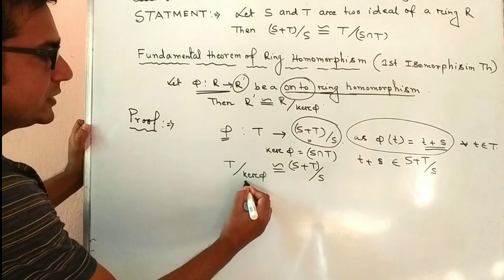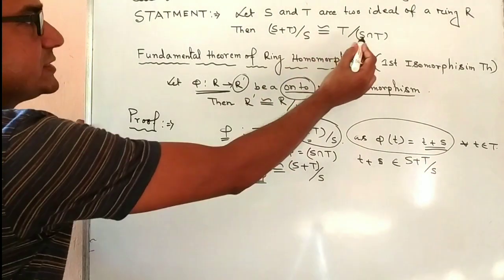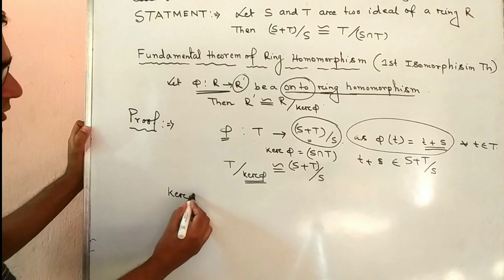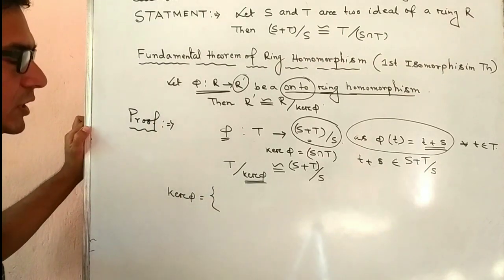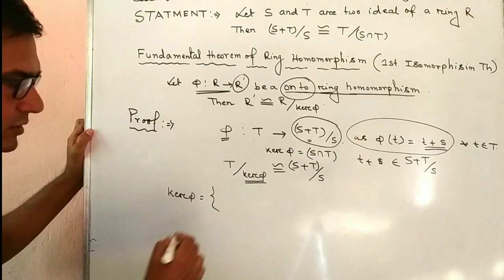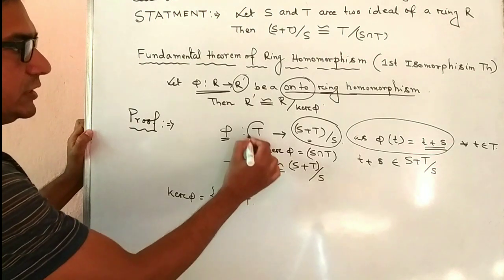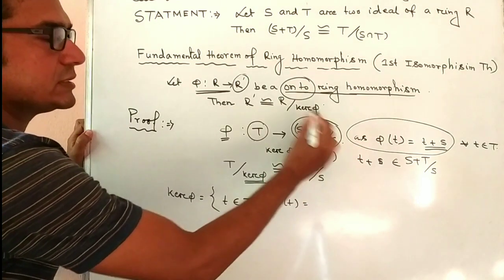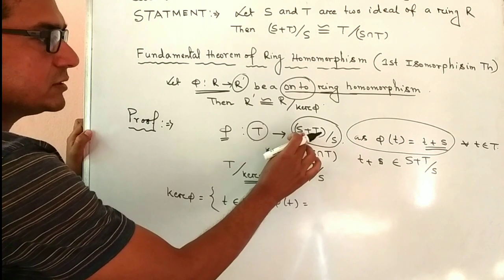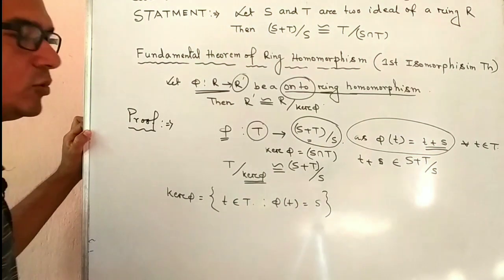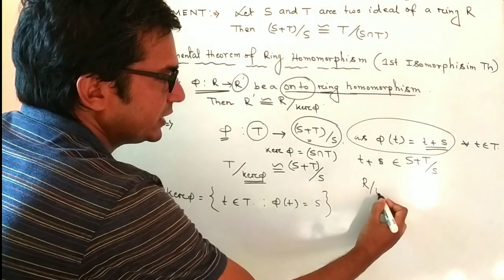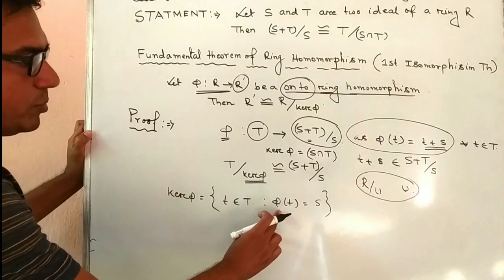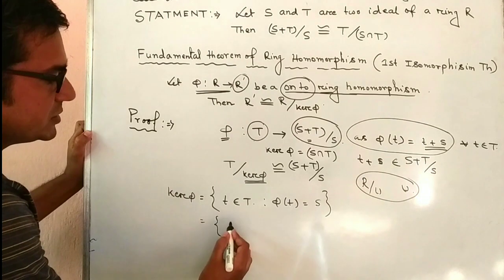We have to show that kernel of phi equals S intersection T. Now from the definition of kernel phi, we get kernel phi equal to the set of elements t of T such that phi of t equals the 0 element of this quotient ring, and the 0 element is given by S. Because we know that for any quotient ring R by U, the 0 element of R by U is U. So phi of t equals S, and this gives t belonging to T,